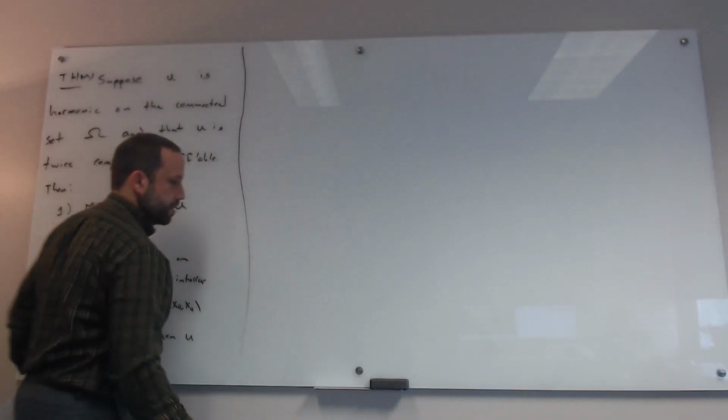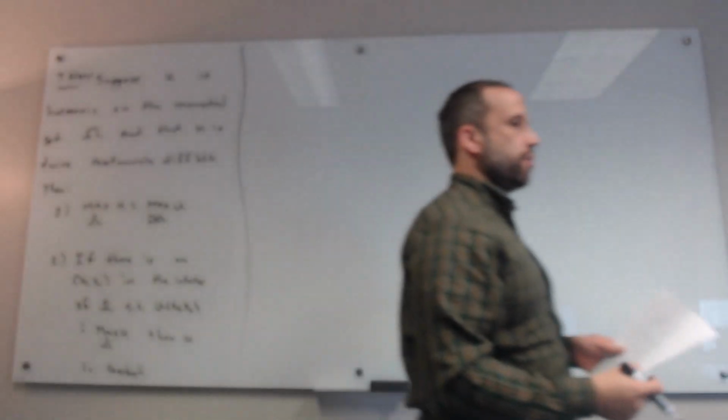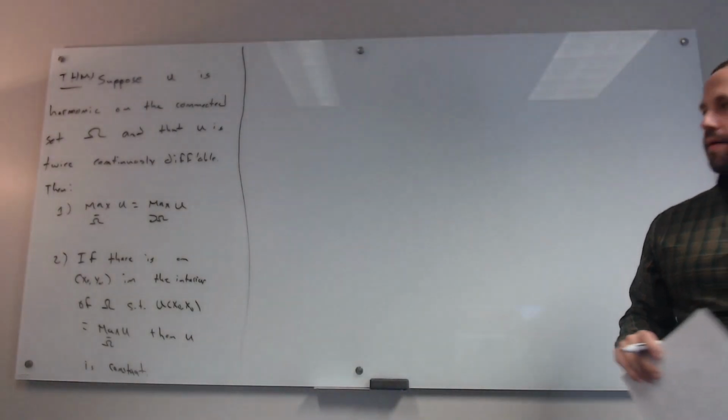And constant functions are technically harmonic functions because all of their derivatives are zero. But we don't like to think about them so much.